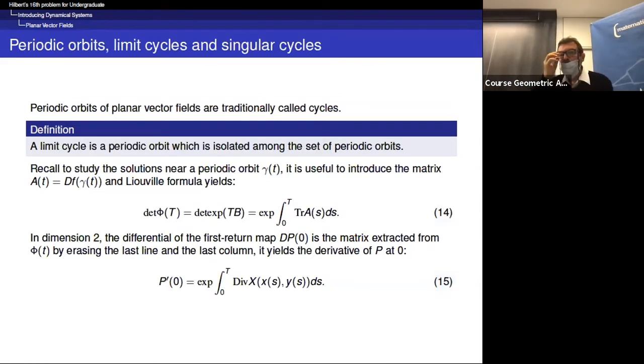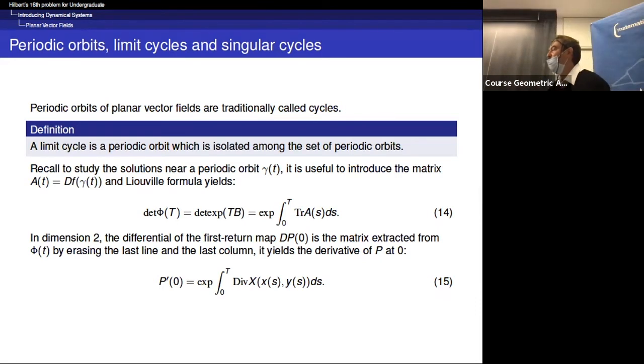Now let us consider periodic orbits of planar vector fields. The periodic orbits are also called cycles. And this is a definition of Henri Poincaré: a limit cycle is a periodic orbit which is isolated among the set of periodic orbits.